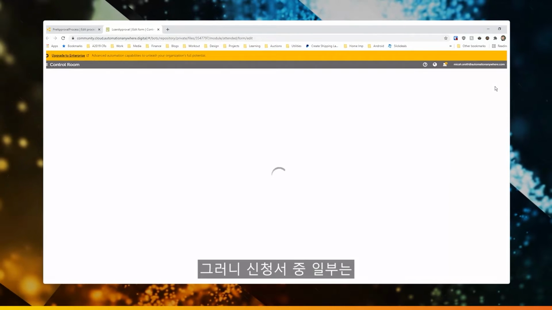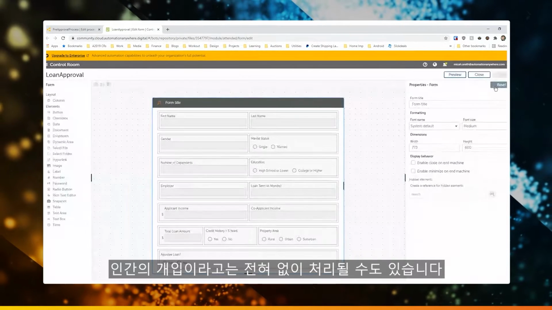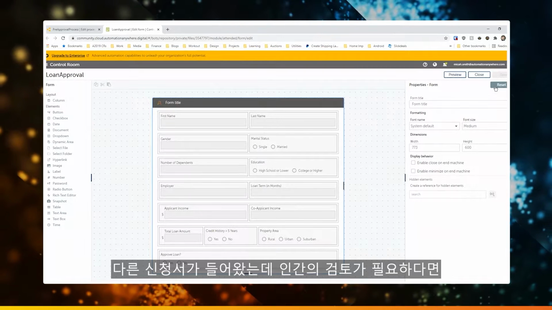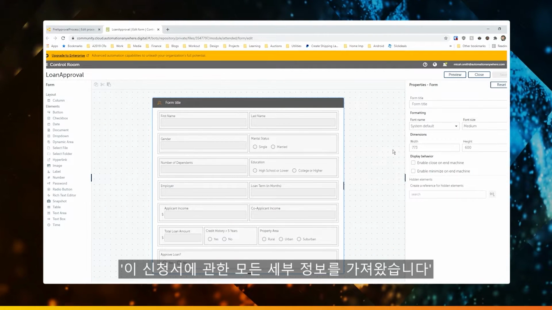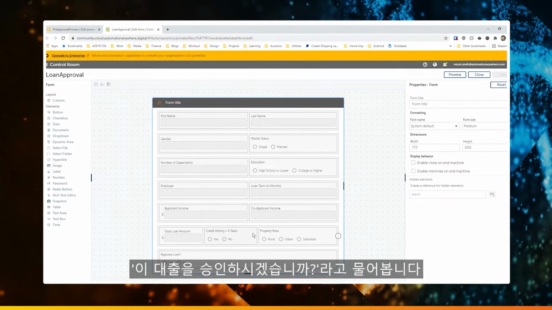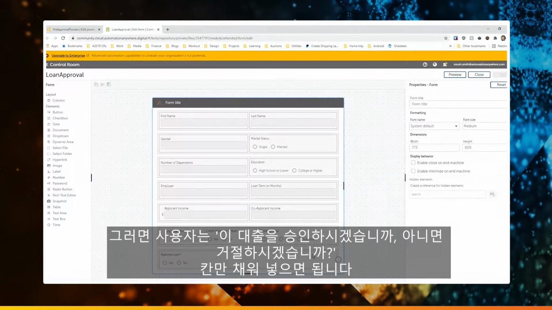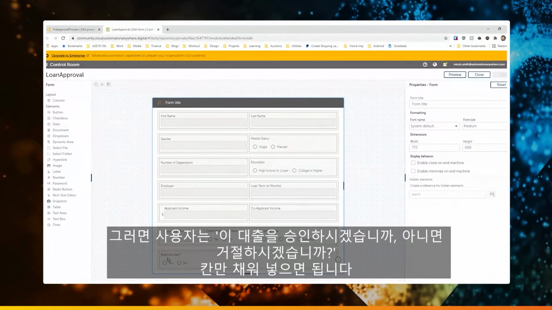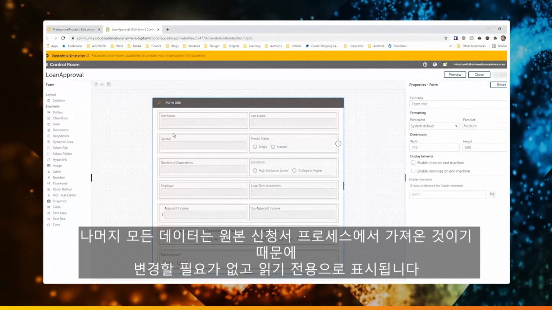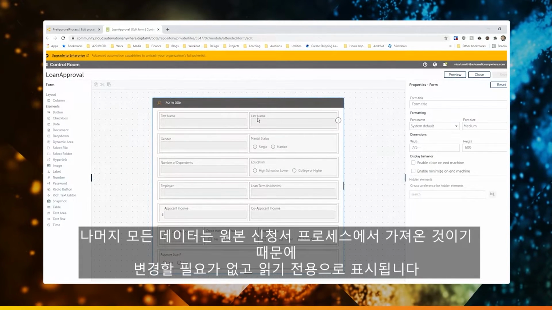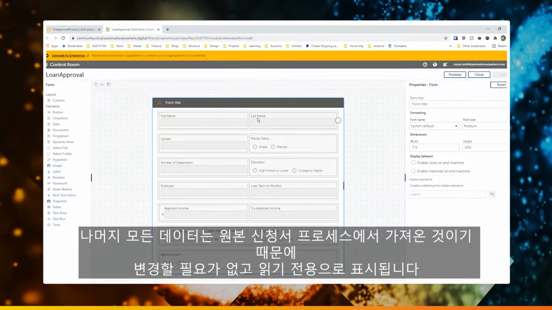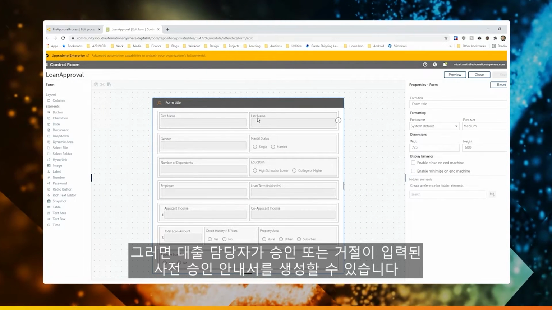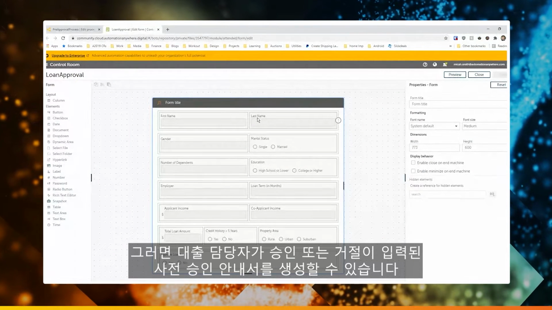So it could be that some of the applications come through and I don't have to send these to a human at all. Other applications will come through and I need a human to look at it to say, hey, these are all the details that we collected. Do you approve this loan or no? And so the user in this case will be asked to fill in, hey, do you approve this loan? Yes or no? All the rest of this data will be read-only because it really doesn't need to change. It was from the original application process. And my loan agent will be able to make an approval or denial of that pre-approval letter.